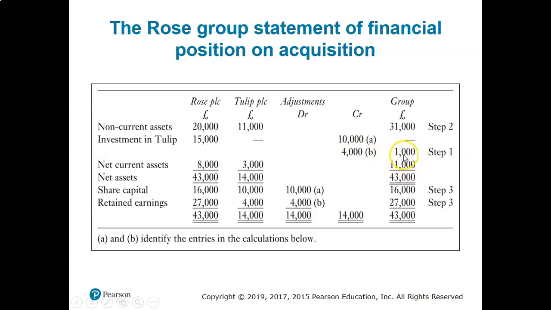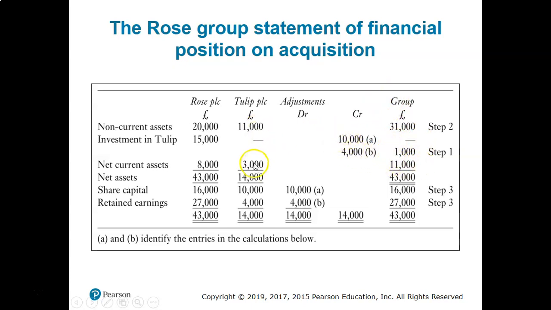All right, so this is the goodwill figure. If we combine the groups, this is 20,000 and 11,000, these two assets come together, this is 31,000. And the additional figure that we invested, that is the goodwill of Tulip, should come in the group's financial statement, that is 1,000.